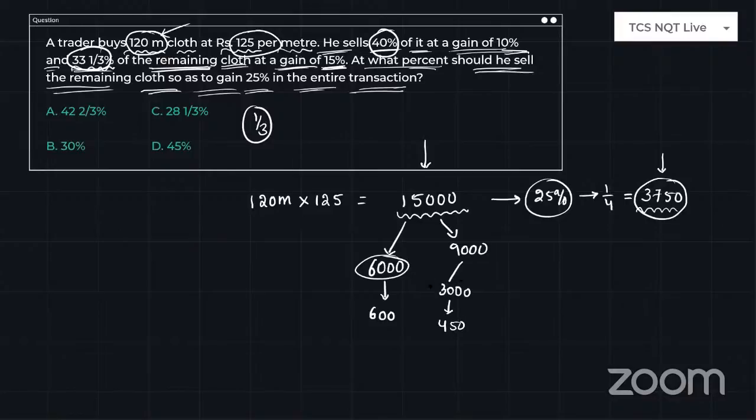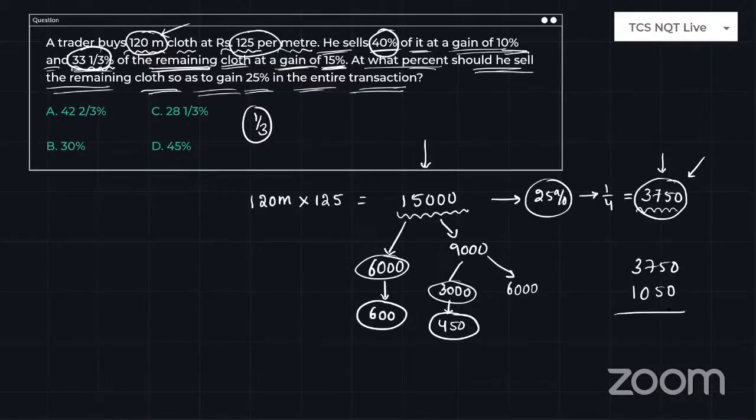So 6,000 and 3,000 are completed. What is the amount we have left with? Which is nothing but 9,000 minus 3,000, 6,000 rupees. So you need to get an overall profit of 3,750, and you already got the profit of 600 and 450. So that is 1,050. So what is the remaining amount you need to get? So subtraction gives 2,700.